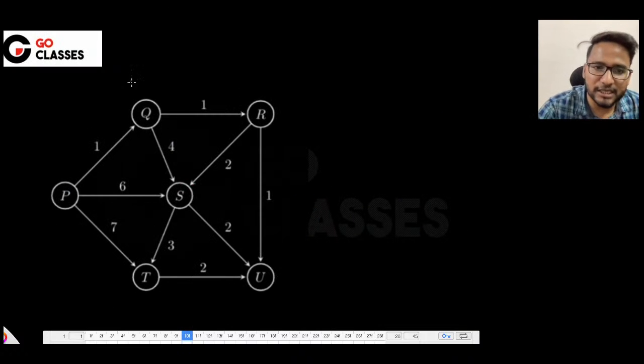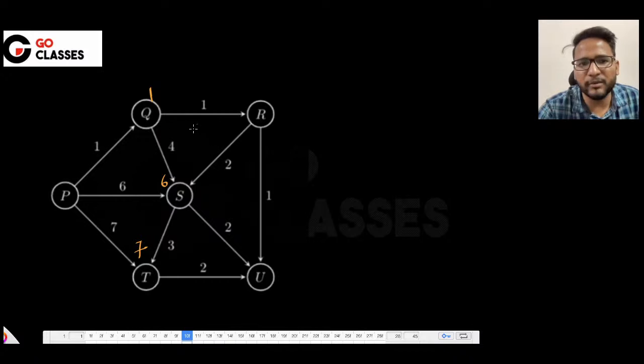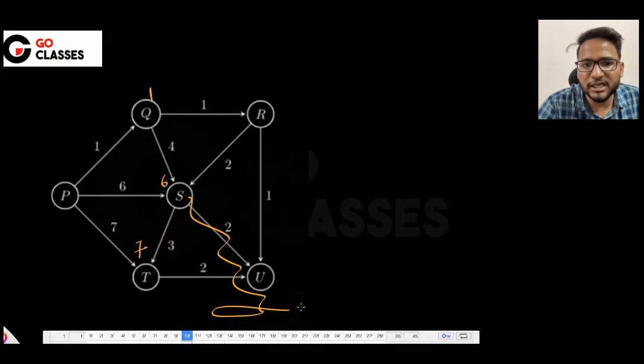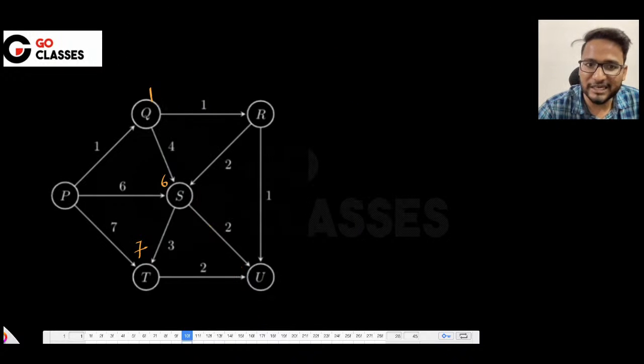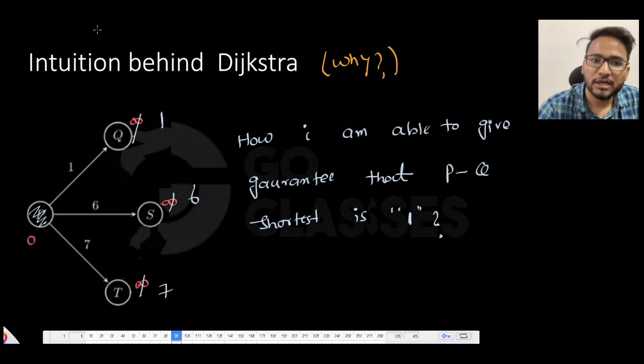So see, initially you just know that this is 1, this is 6, this is 7, and then later you will be relaxing this, and then maybe, let's suppose, from this S there is some path to Q that is less than 1, right? That is probably possible, right? So how am I able to give a guarantee that this is final, that I cannot change it? Can anyone answer this?